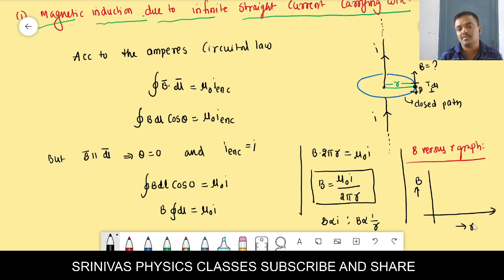When r increases, B decreases. If you go away from the current wire, r increases, then B decreases. We get the graph like this because B is inversely proportional to r. It is not a straight line, it is a curve. Got it, students? This is the application. Understood everything?